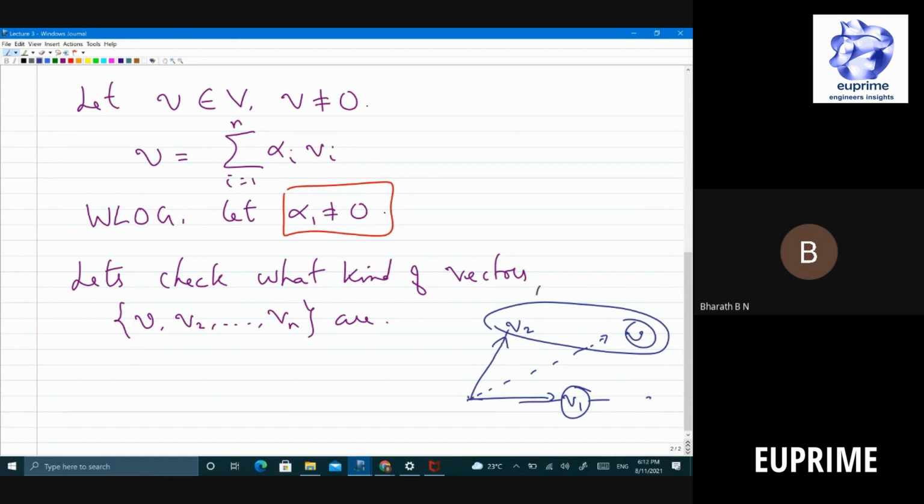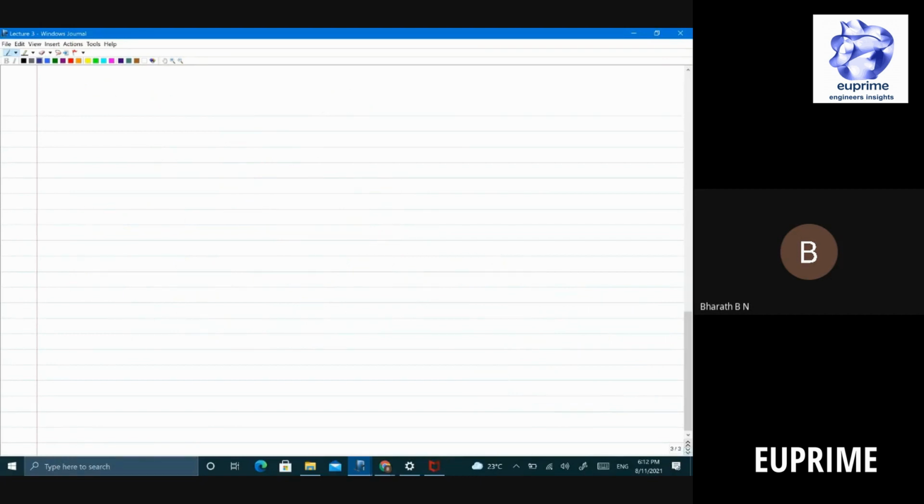That's what it says. So I'm going to replace the first vector V1 with such a vector V. The claim, or the intuition from the picture, is that this new set is also linearly independent and it spans the entire vector space. In other words, they form a basis. So how do you prove this? The proof is kind of interesting. Maybe in the core of data analysis or machine learning you don't need this, but it's a cool trick which is useful in general. Let's look at that.